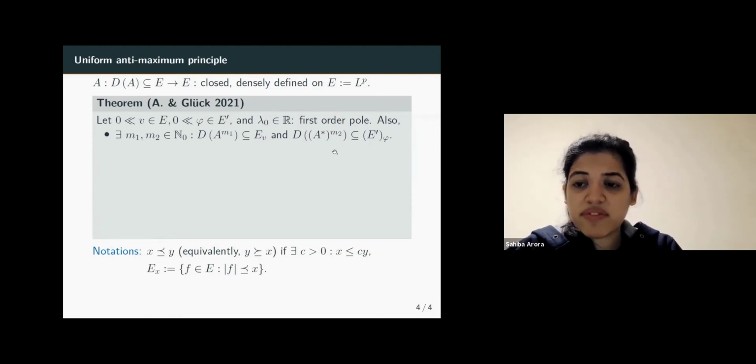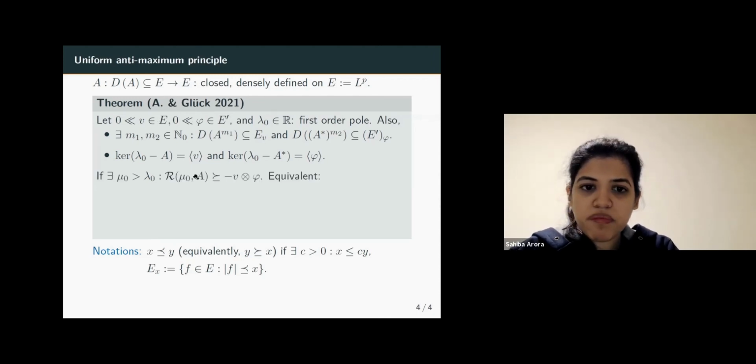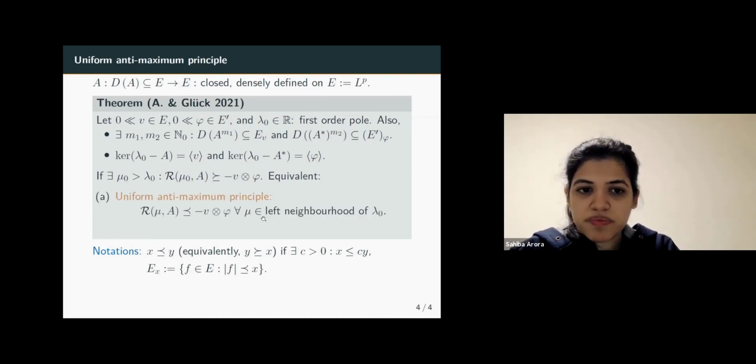And in addition, we have an assumption, as before, that the corresponding eigenspaces are one-dimensional and are generated by v and phi respectively. Then if there exists a real number mu naught in the resolvent set of A, which is to the right of lambda naught, such that the resolvent of A at mu naught dominates a negative multiple of v0 times pi, then the following are equivalent.